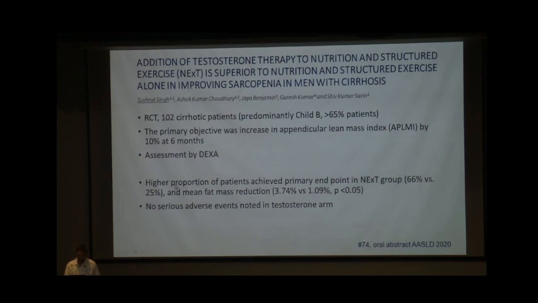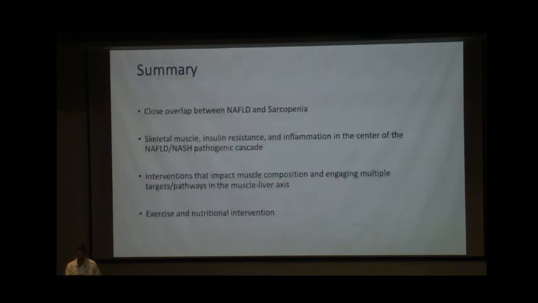And what he found was that a higher proportion of patients achieved their primary endpoint in the nutrition, exercise and testosterone group, 66%, as compared to 25% of the patients who were only on nutrition and exercise, not on testosterone. And the mean fat mass reduction was significantly higher in the testosterone group. No serious adverse events were noted in any of the patients on the testosterone arm.